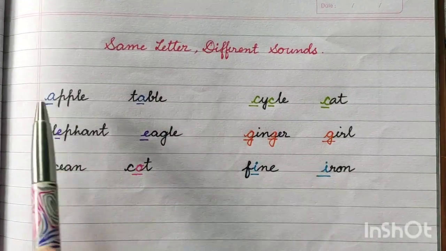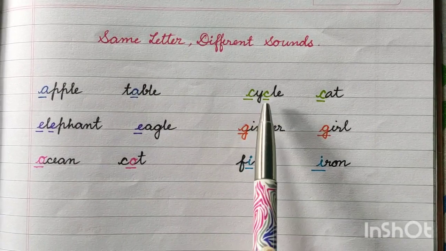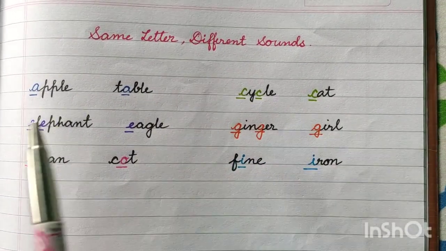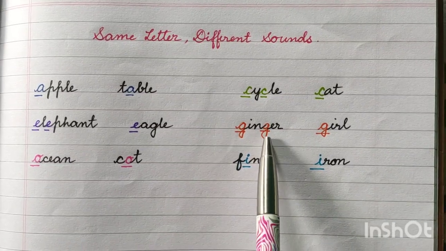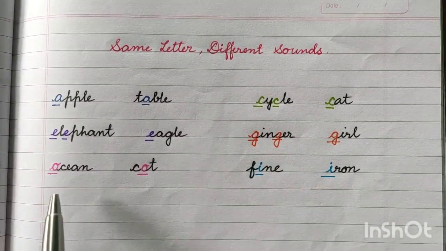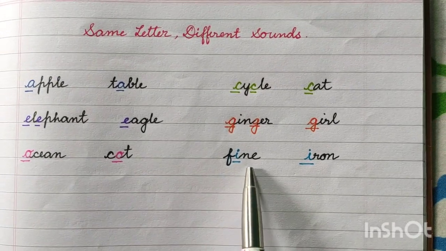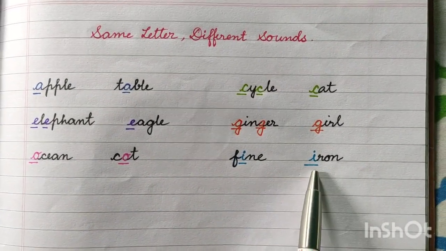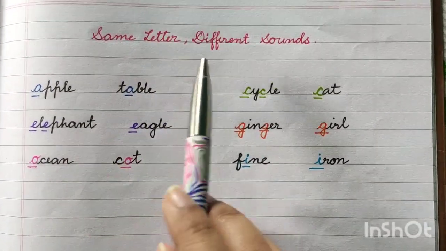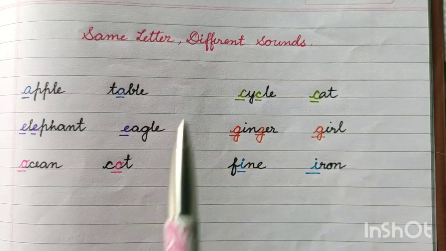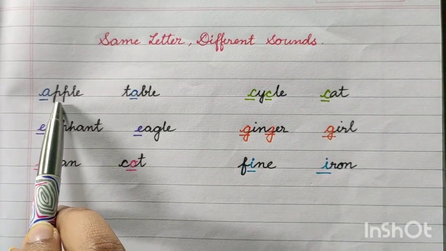Means with A here is apple and table, with C cycle and cat, with E elephant and eagle, with G ginger and girl, with O ocean, cot, and with I fine, iron. So the topic is that same letter, different sounds. Let's see. The word is apple.